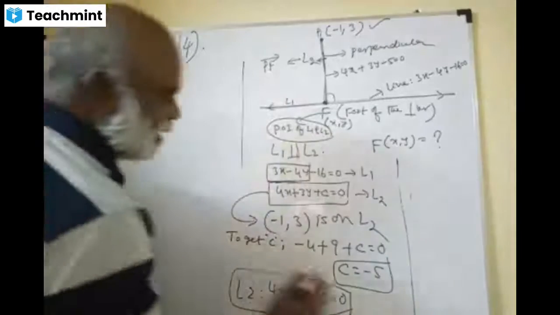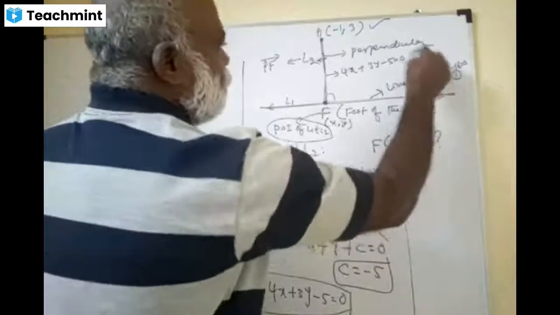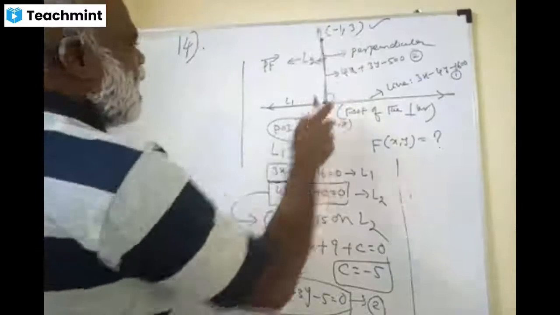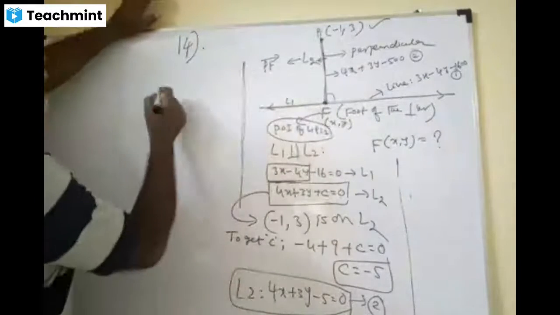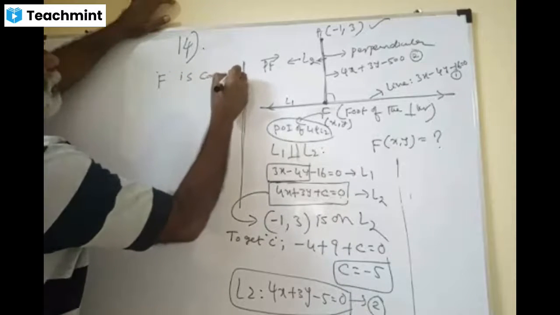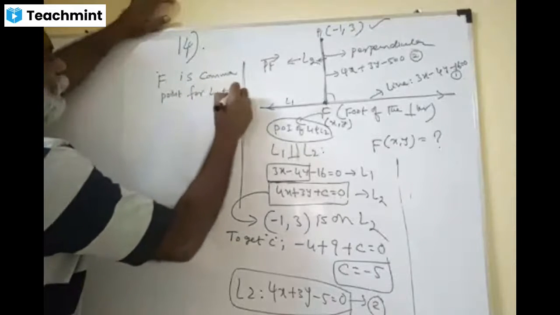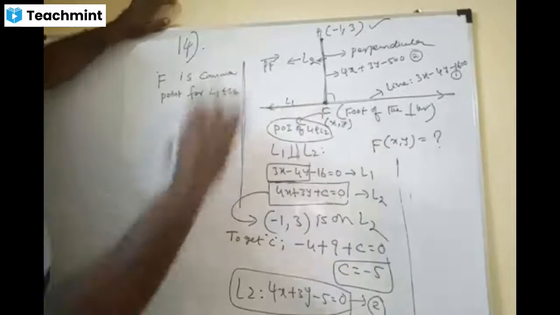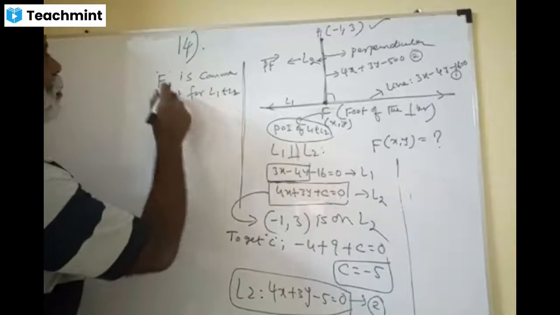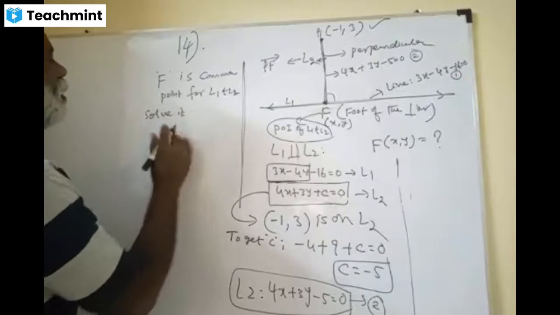Therefore, this is called 1. The given, this is called 1 mark. This is called 2. Just now we got it. So F is the common point for L1 and L2. That's why we can solve the two equations. Please understand this. So 1 and 2, F is the common point for L1 and L2. Therefore, solve them, right?